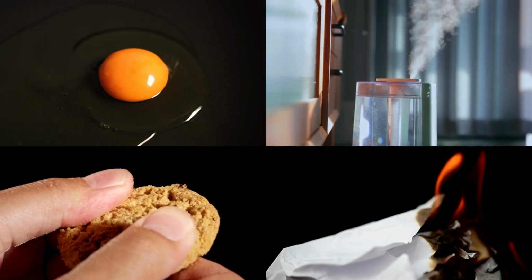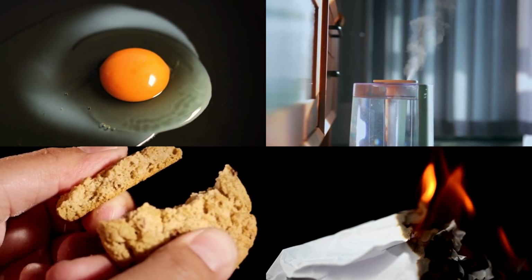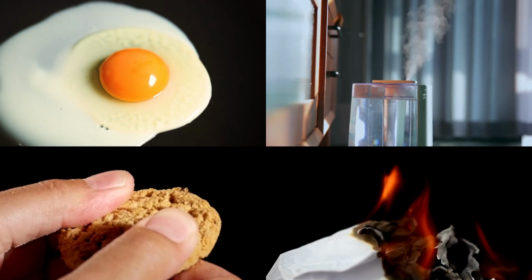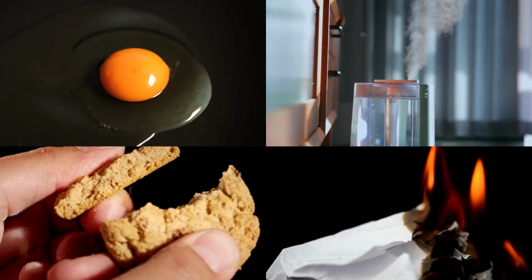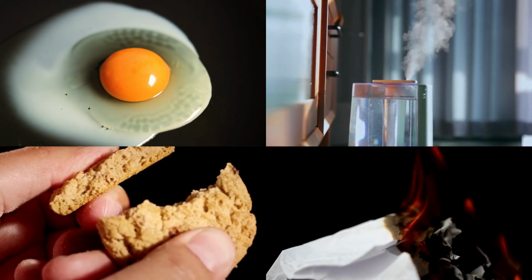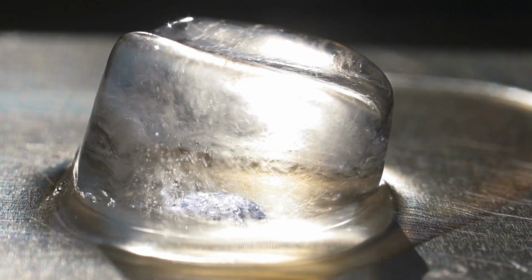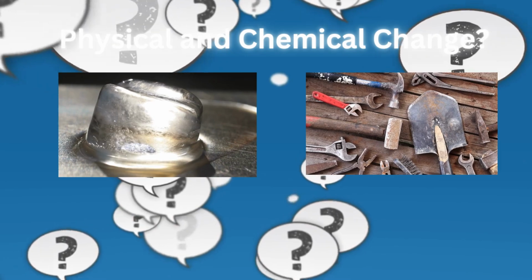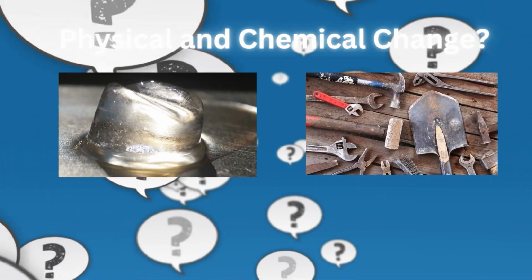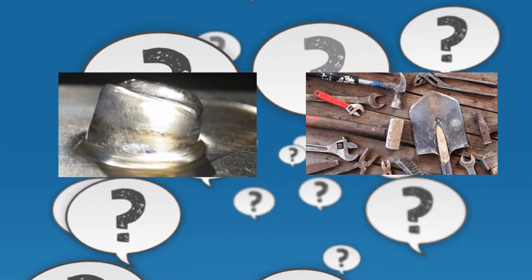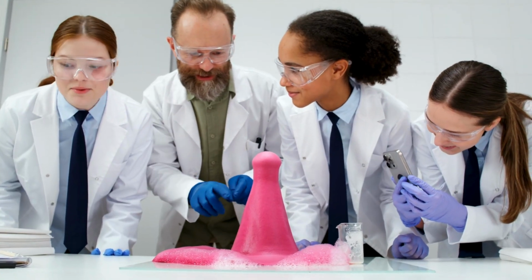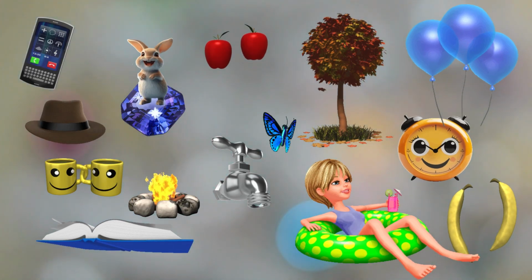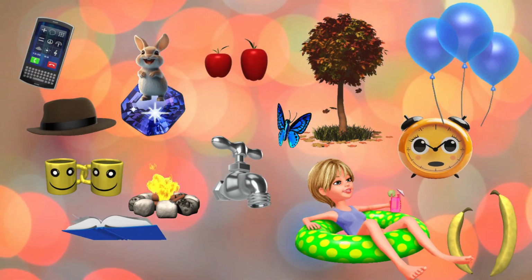Conclusion. Understanding the differences between physical and chemical changes is essential for students studying science. Recognizing the characteristics and examples of each type of change helps us better understand the materials and reactions we encounter in our daily lives. Whether you are melting ice or rusting iron, knowing whether a change is physical or chemical allows you to appreciate the fascinating processes that occur in the world around us. By observing and experimenting with matter, you can see firsthand how these changes happen and learn more about the science behind them. Remember, matter is all around us, and every change tells a story.